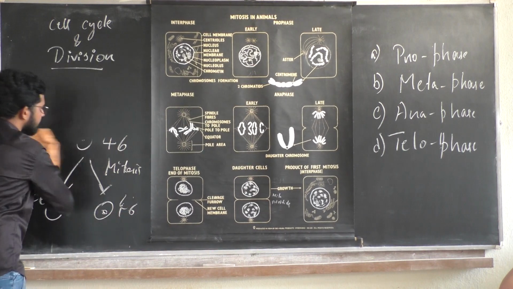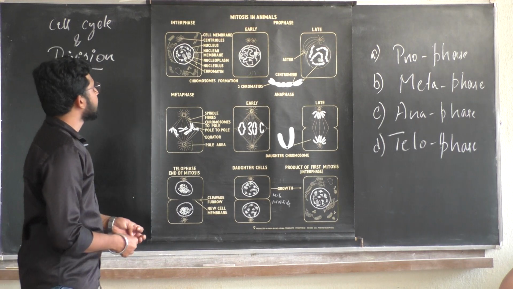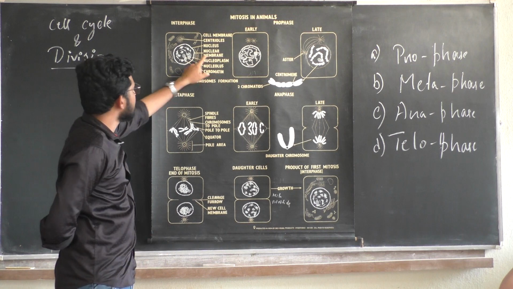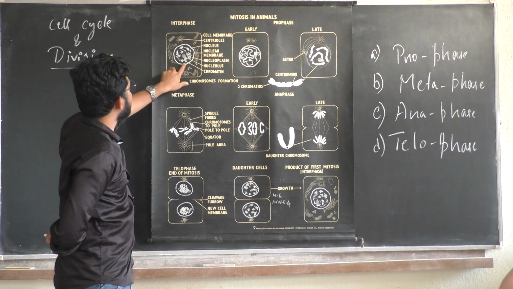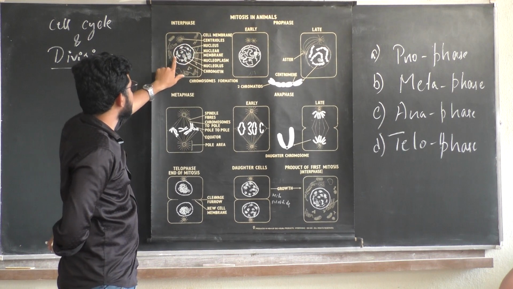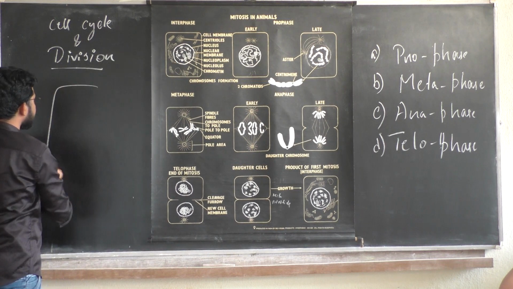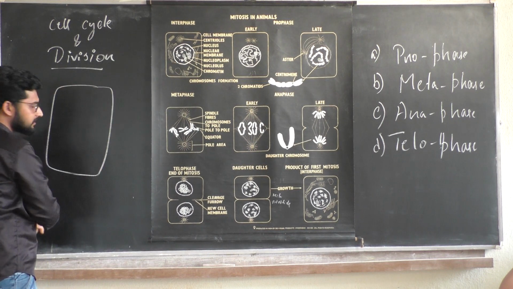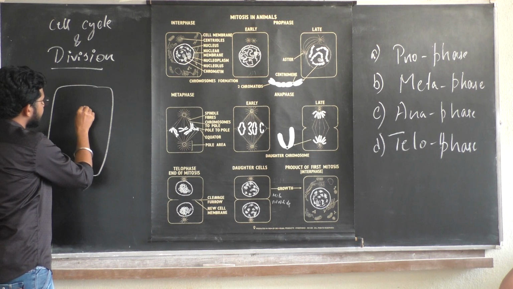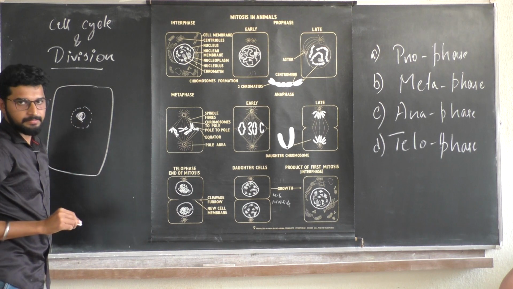Then see here, I have a nuclear membrane which envelops my nucleus. Say this is my cell, where I have a nucleus that is enveloped, guarded by the nuclear membrane.